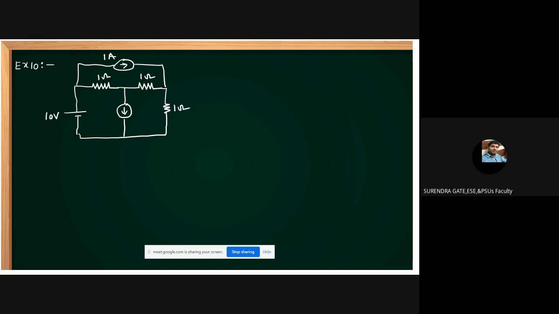Then in this circuit, find the I1, students. Let this be I1. Find current I1. Okay. Then how to do this problem?